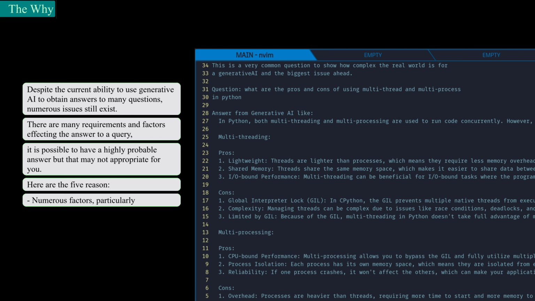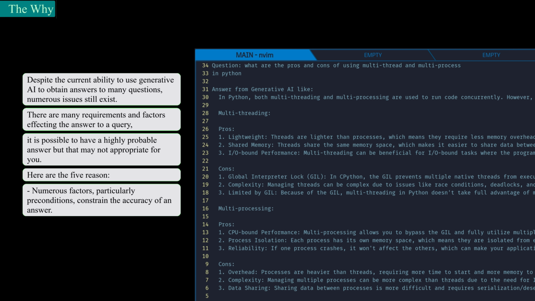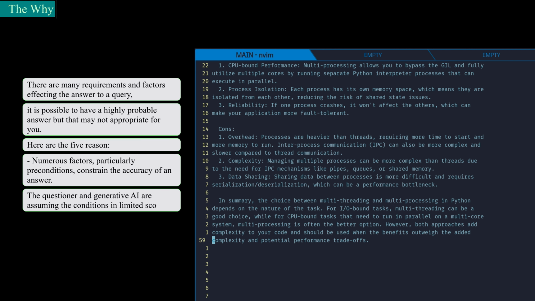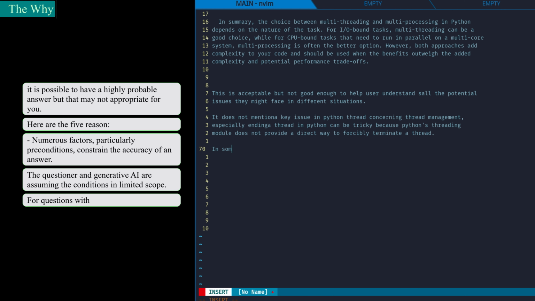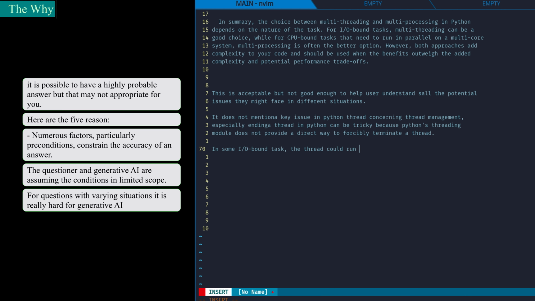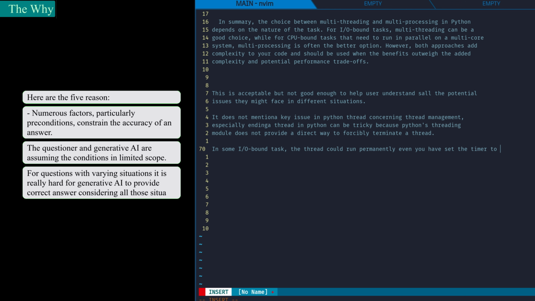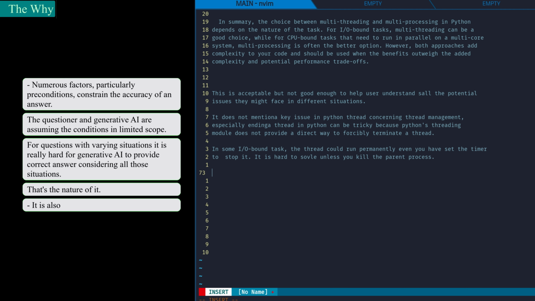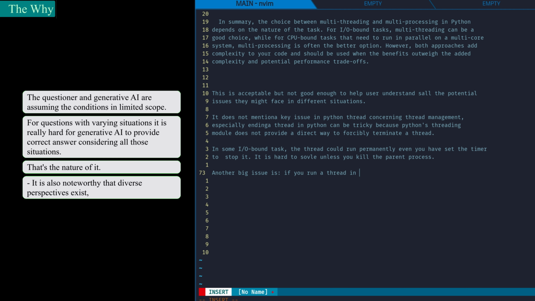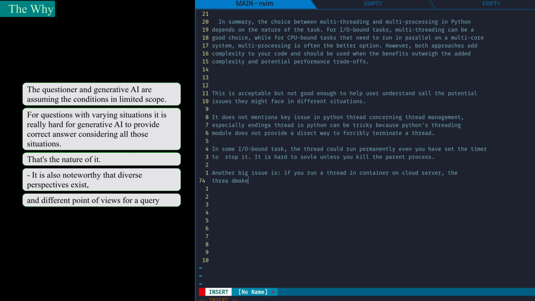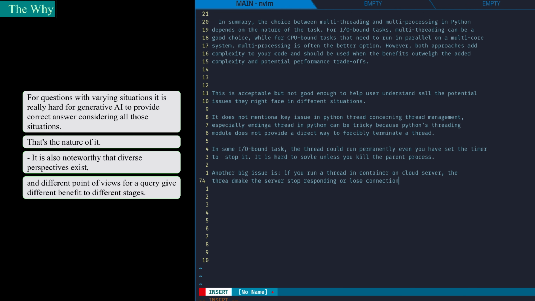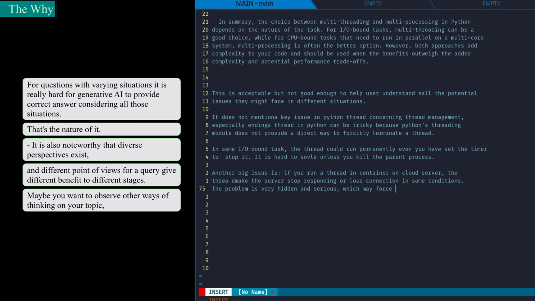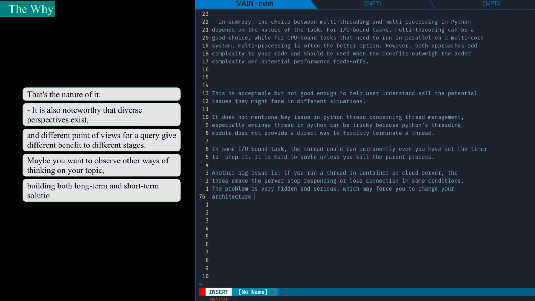Numerous factors, particularly preconditions, constrain the accuracy of an answer. The questioner and generative AI are assuming the conditions in limited scope. For questions with varying situations, it is really hard for generative AI to provide a correct answer considering all those situations. That's the nature of it. It is also noteworthy that diverse perspectives exist, and different points of view for a query give different benefits to different stages. Maybe you want to observe other ways of thinking on your topic, building both long-term and short-term solutions.